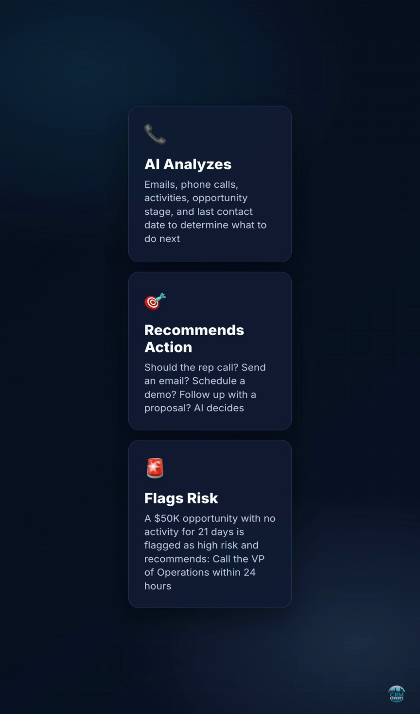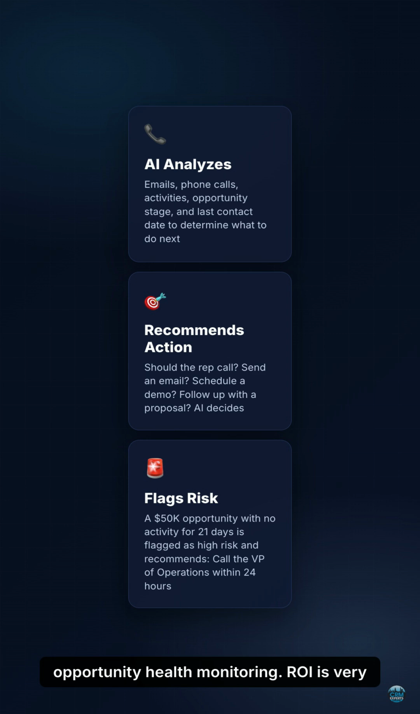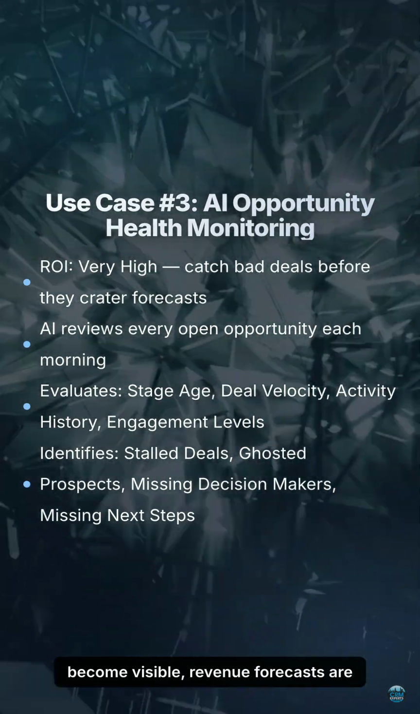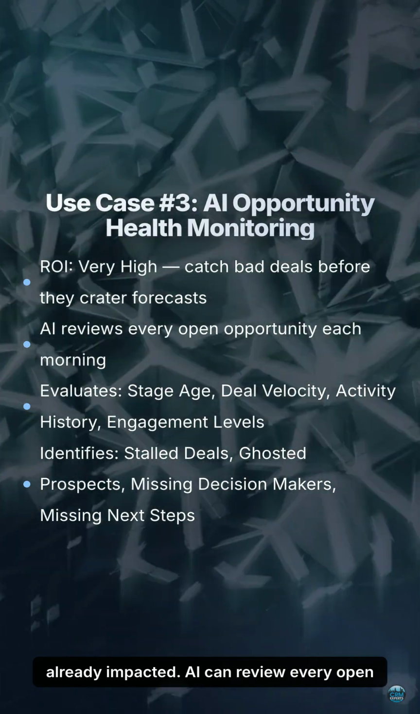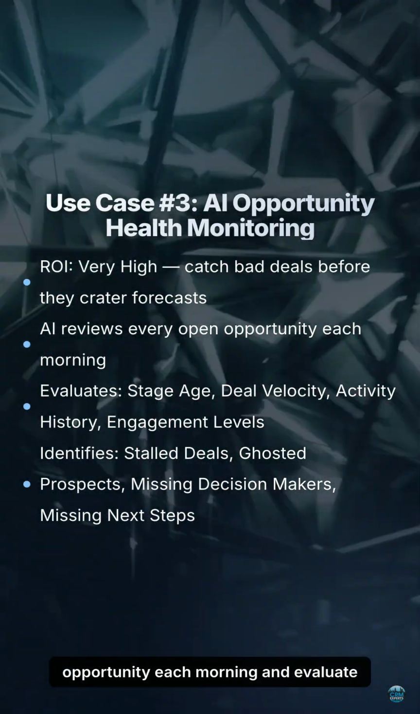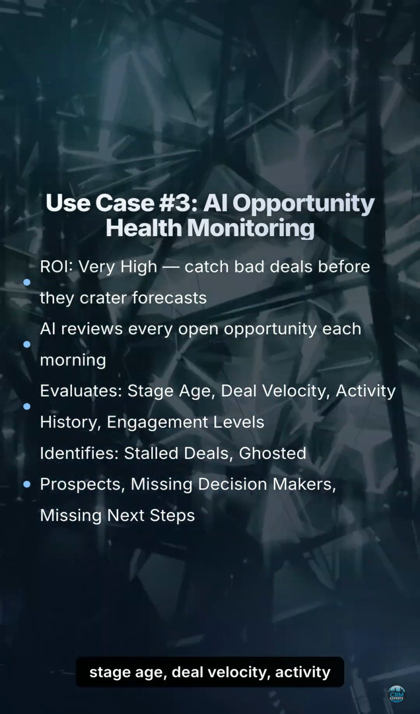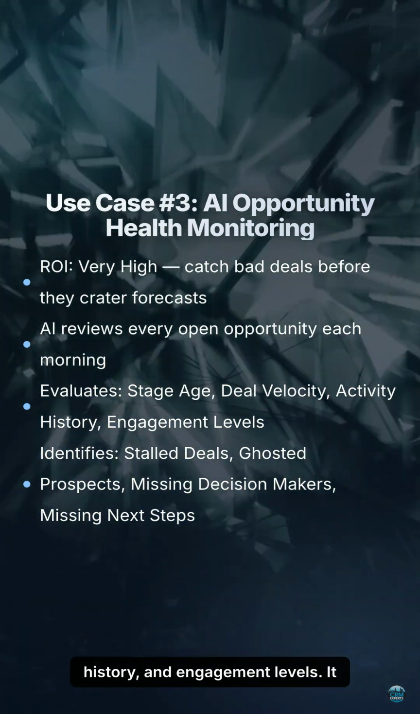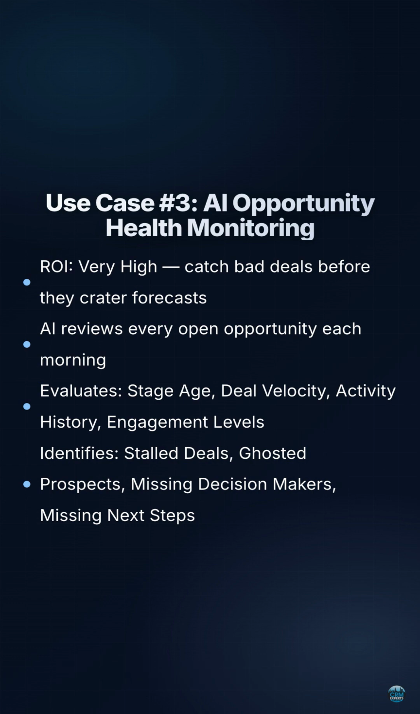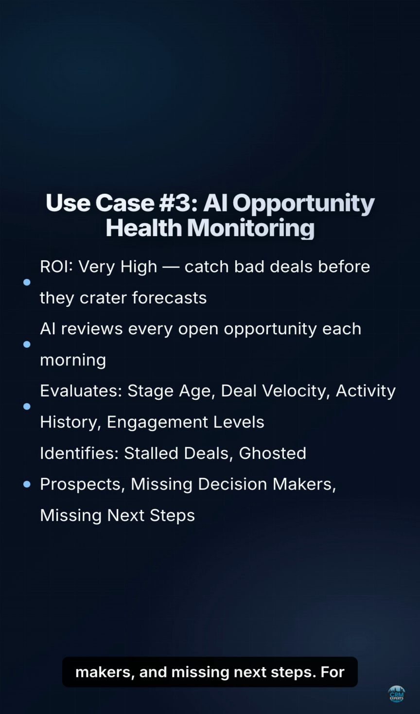Use case number 3, AI Opportunity Health Monitoring. ROI is very high. Sales managers often discover bad deals too late. By the time problems become visible, revenue forecasts are already impacted. AI can review every open opportunity each morning and evaluate stage age, deal velocity, activity history, and engagement levels. It automatically identifies stalled deals, ghosted prospects, missing decision makers, and missing next steps.